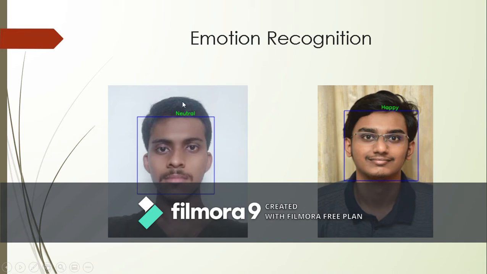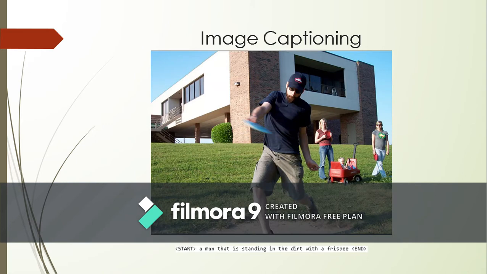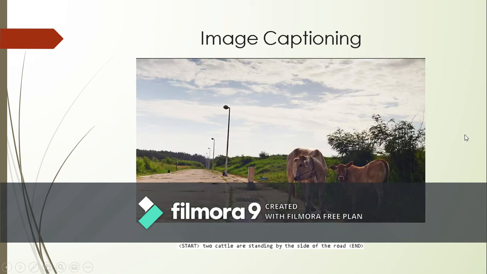This is my face, which is neutral, and this is my partner's face, which you can see is happy. The emotion is properly recognized. Now here we have implemented captioning, so you can see a man is standing in the dirt with a frisbee. It's recognized the dirt, the man and the frisbee.